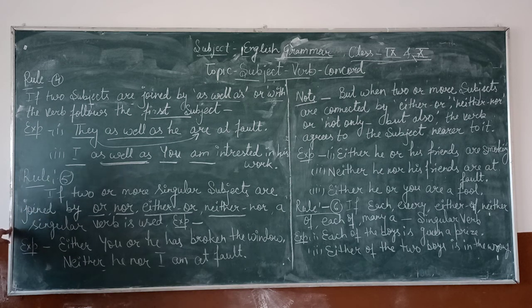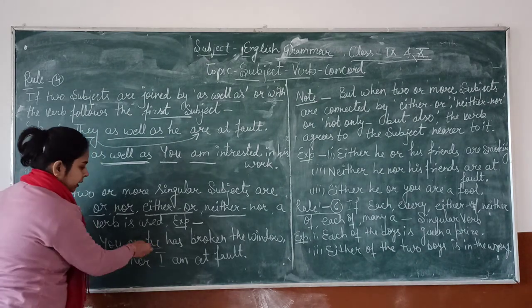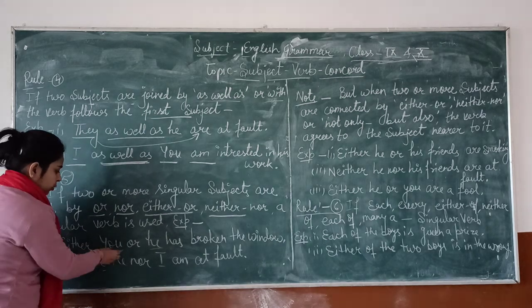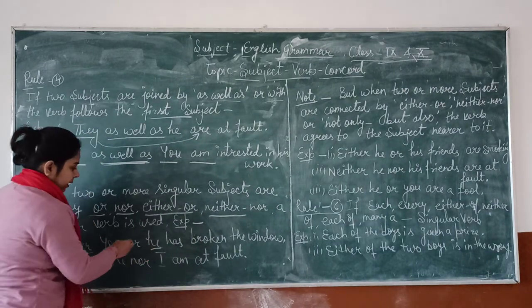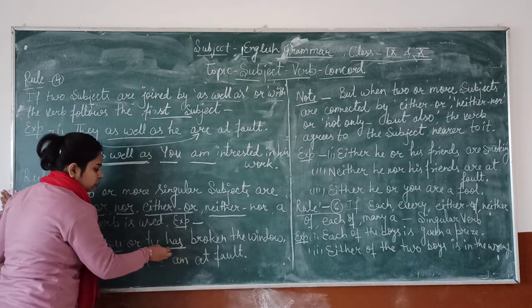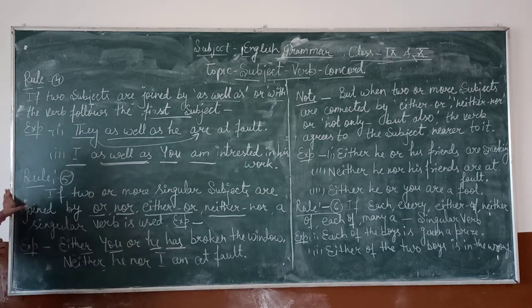For example, either you or he has broken the window. The first subject is you and the second subject is he, both joined by either or, then the verb will be used here singular. Either you or he has broken the window.